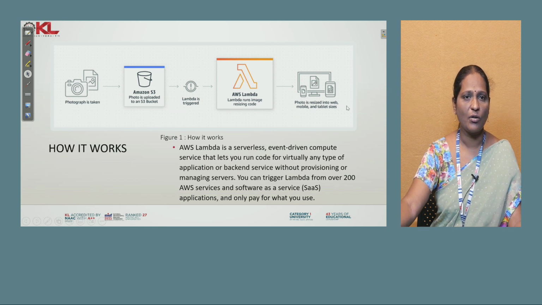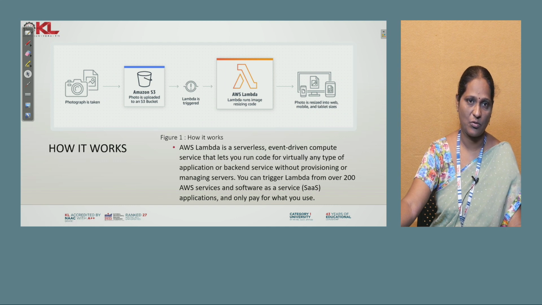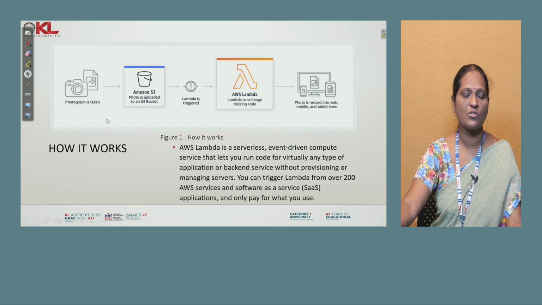example. Now we have a doubt here: how long is Lambda working for? You cannot assume that photograph conversion like resize takes more than 15 minutes of time. For such short workloads, Lambda is a very good option. So this is how Lambda works. Lambda can be triggered whenever a certain event happens.